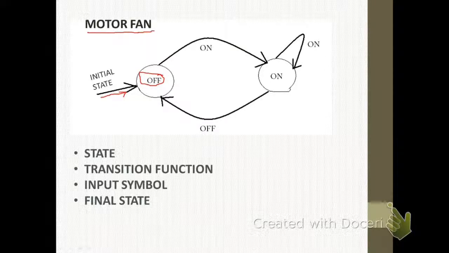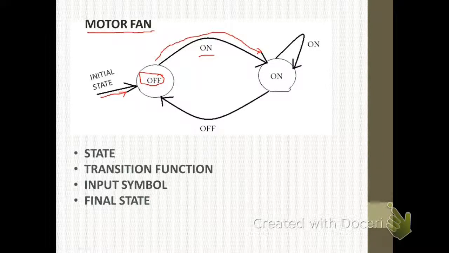And so what we have done, we have provided this path, which is an on command to the fan, and so with getting the on command, the fan will try to turn on, and so it will jump to the new state, which is the on state.